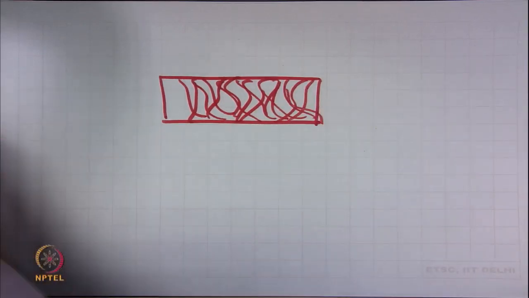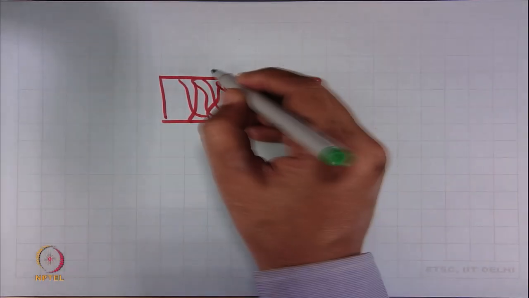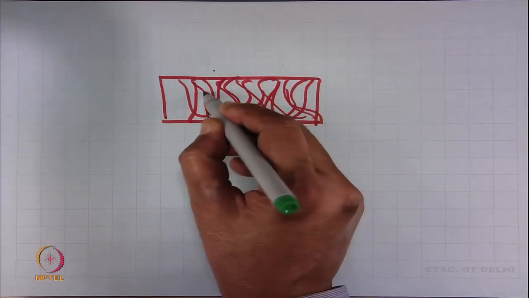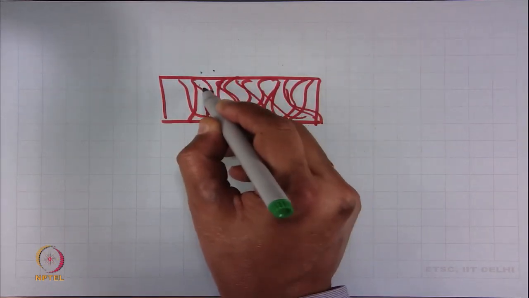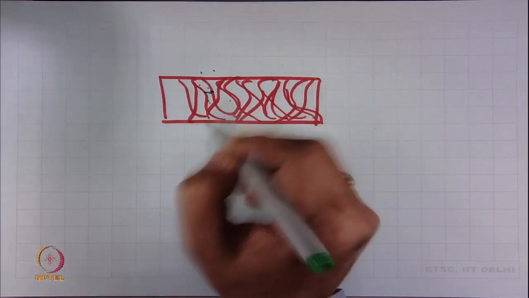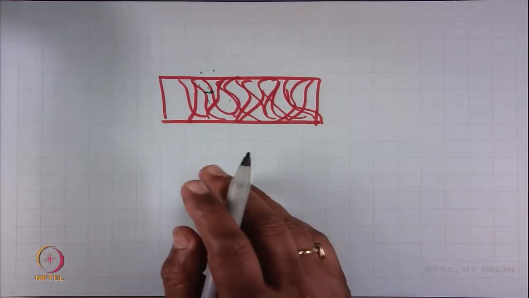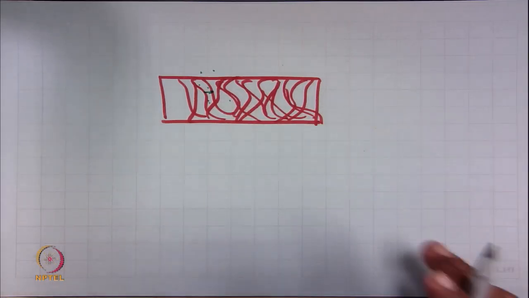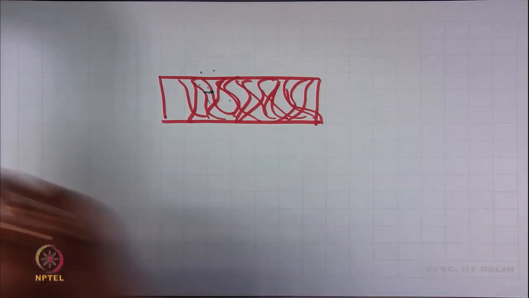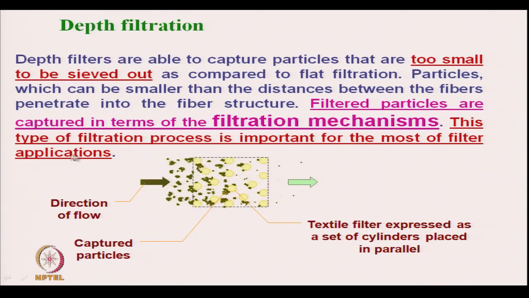The particles which are much smaller than the distance between the fibers can also be filtered out using some mechanisms that I will discuss. So, filtered particles are captured in terms of the filtration mechanisms.